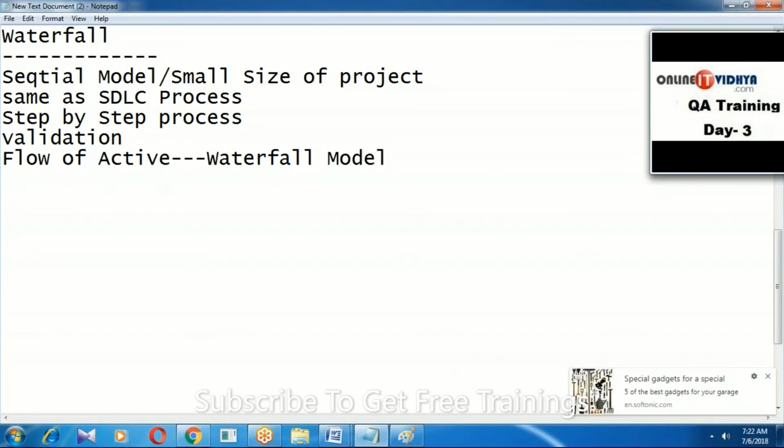We are discussing the first model, the waterfall model. These are all our points on it. First, it is a sequential model suitable for small size projects. The waterfall model is the same as the SDLC process. All implementation activities are carried out step by step.